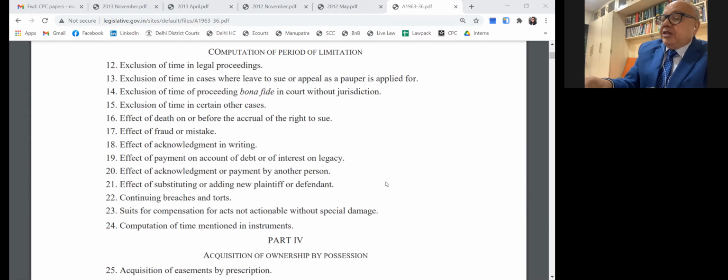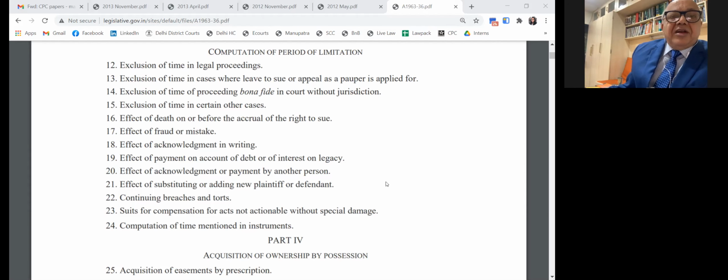Under section 14, when you have filed a suit in the wrong court, the suit may have been pending there for 10 years. After 10 years, you are told that you have no jurisdiction. So your reputation is saved here. You can tell the court you are bona fide prosecuting the matter in the wrong court, and whatever period was spent in the wrong court will be excluded. Then under section 15, exclusion of time in certain cases, computation of the period in execution of a decree where a stay is granted.